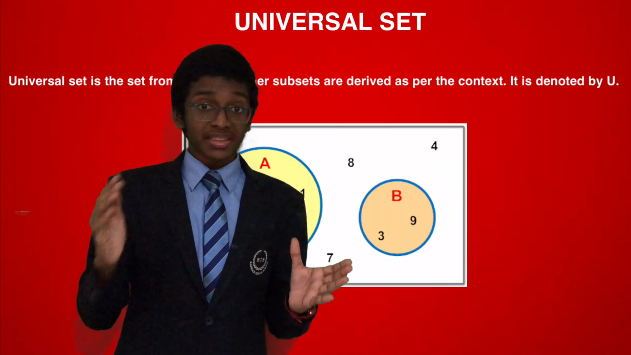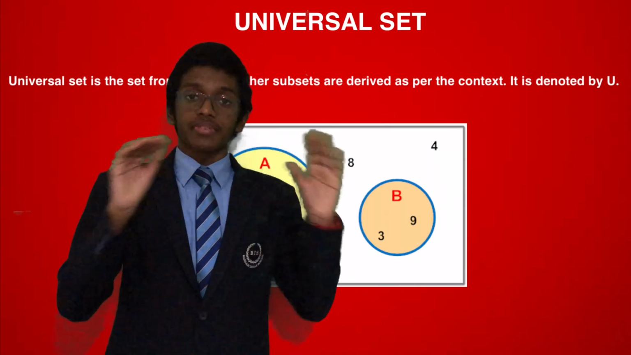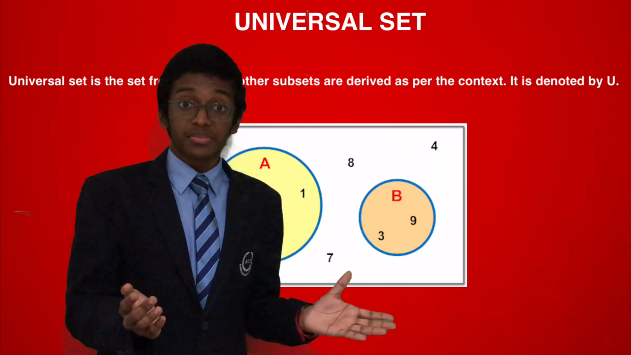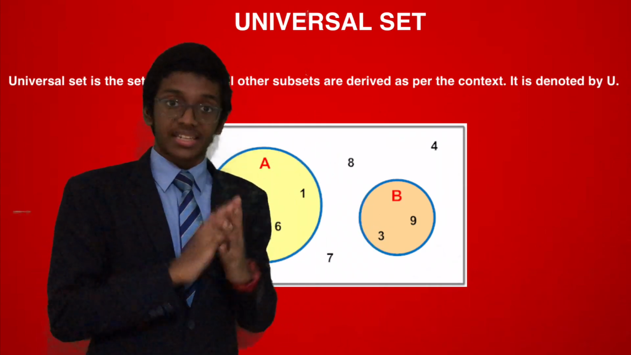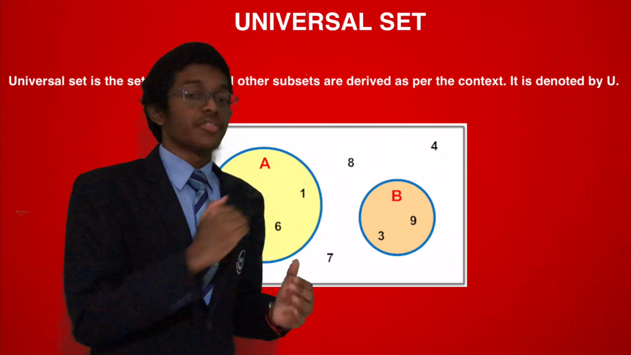Similarly, mathematicians take real numbers, or even sometimes complex numbers, as the main and universal set from which they derive the other subsets.